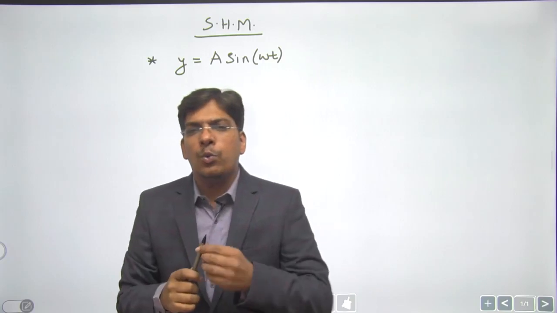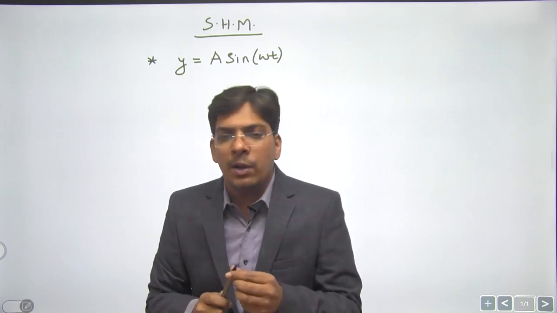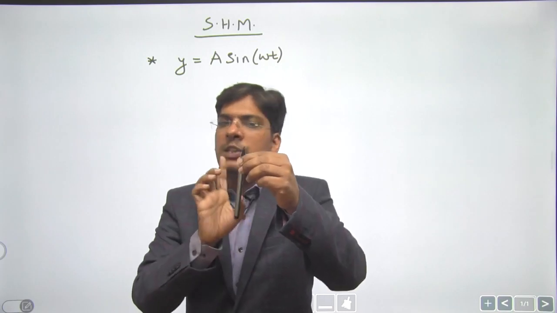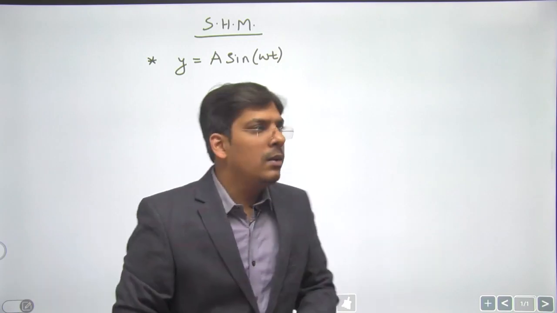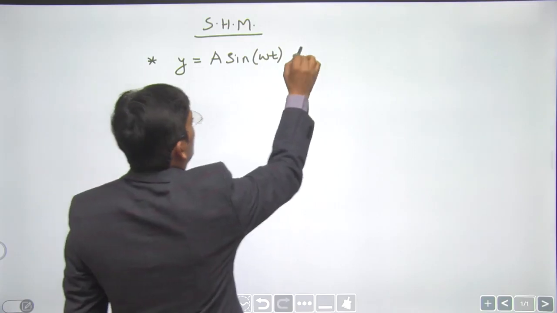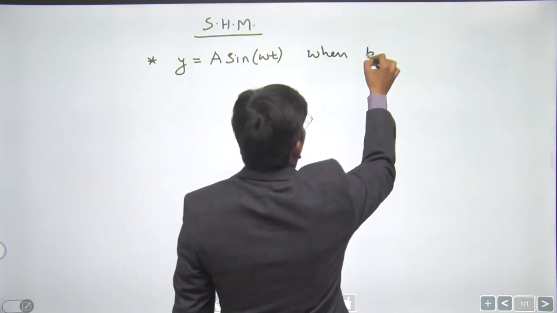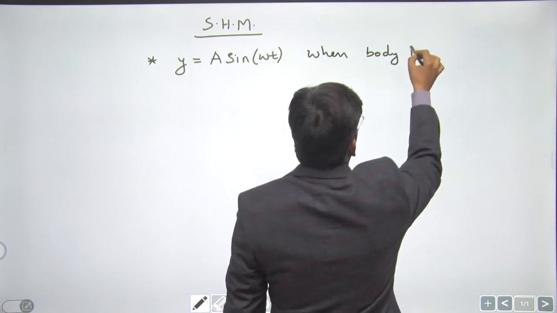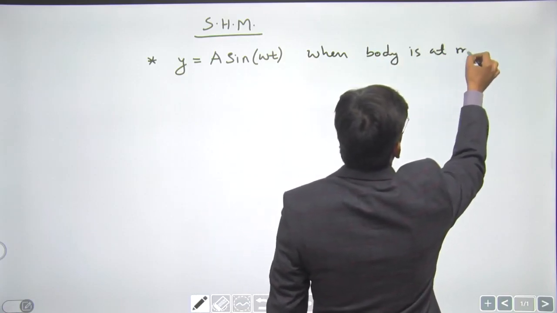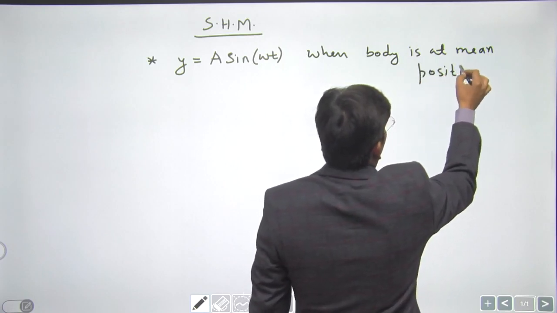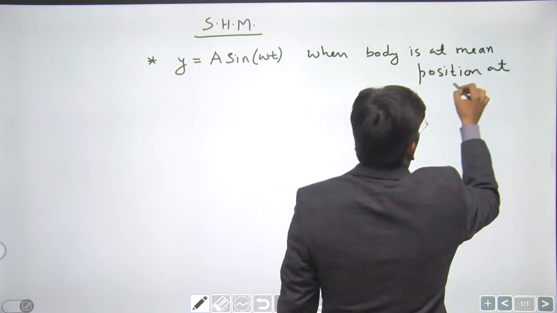I told you to calculate the time period of the pendulum using a stopwatch. When you started watching the pendulum, it was at mean position at t equals 0. That is all, right? So y equals a sine omega t is used when the body is at mean position at t equals 0.